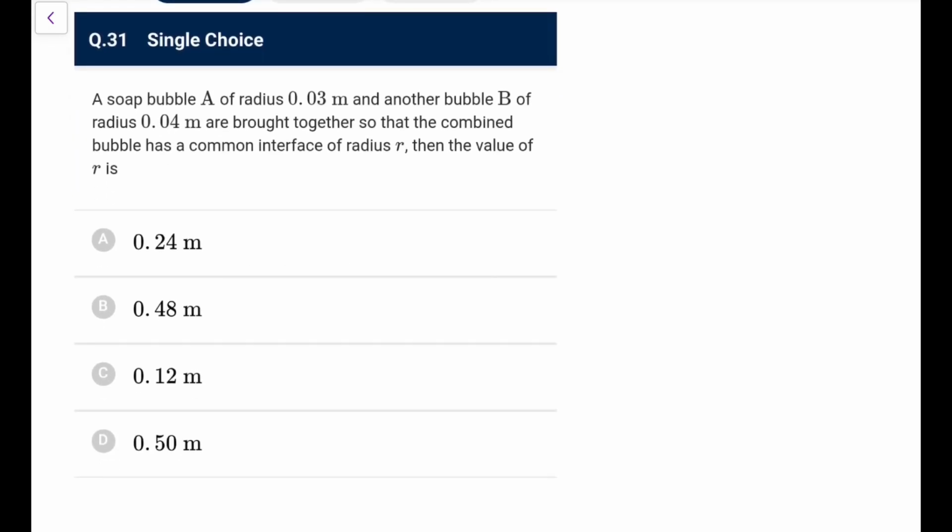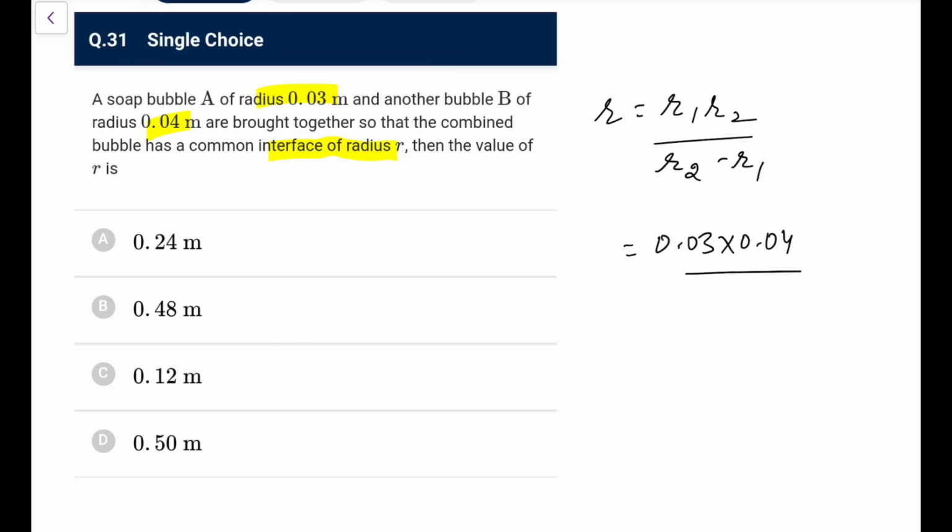You have a soap bubble of radius 0.03 meter, another of 0.04, put together so that they have a common interface of radius r. Then the value of r is, again, I always advise you to just remember it. This r you can directly write as r1 r2 upon r2 minus r1, bigger minus smaller. So it is 0.03 into 0.04 upon 0.04 minus 0.03, that is 0.01.